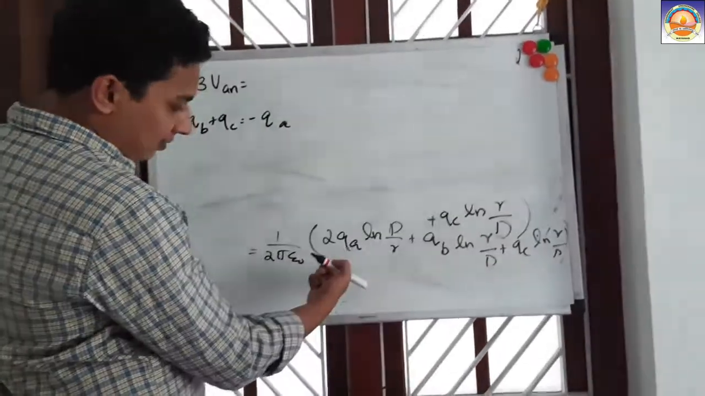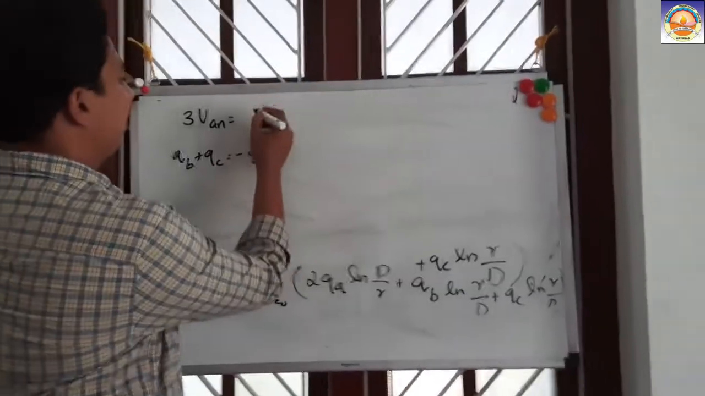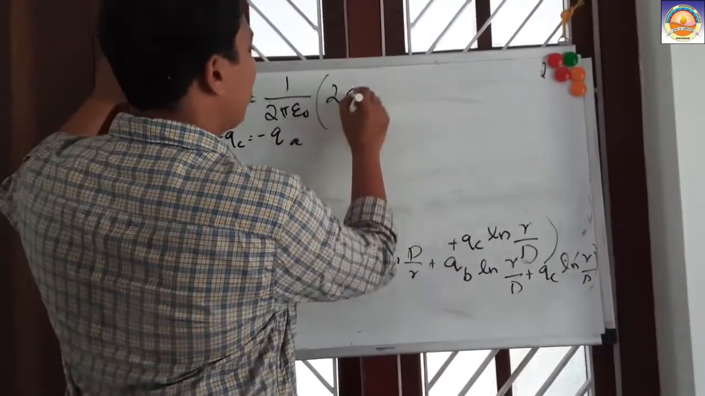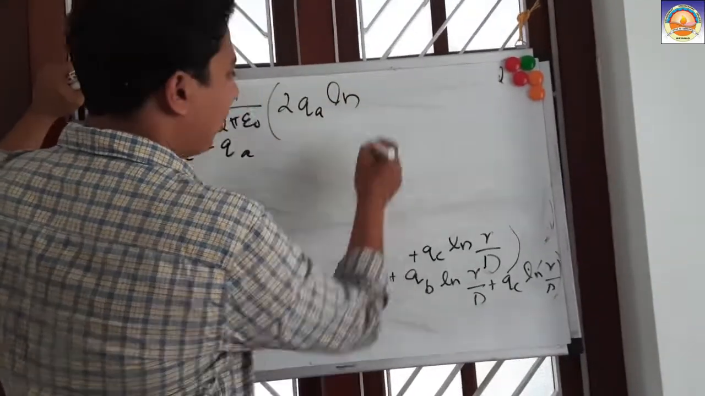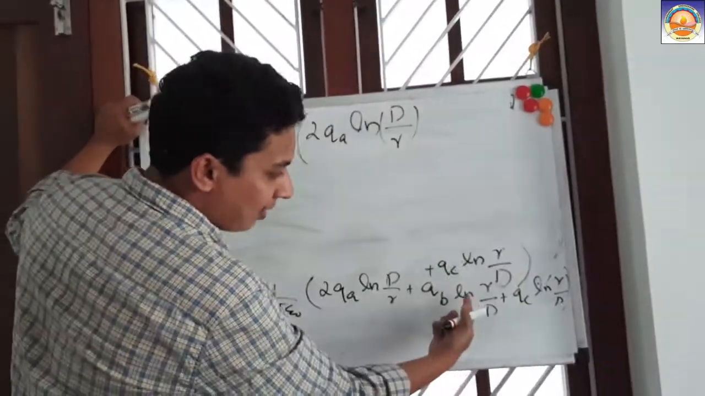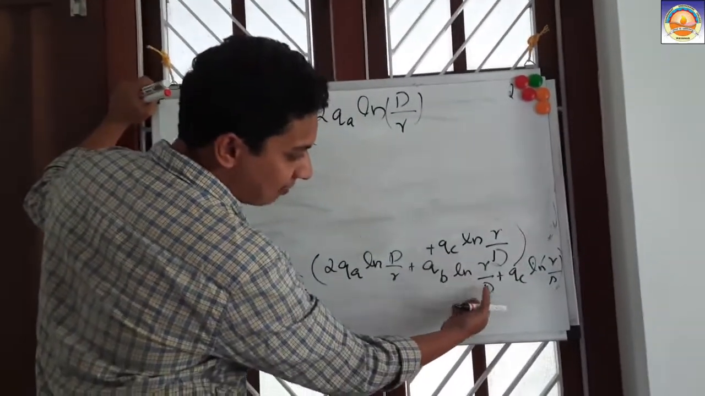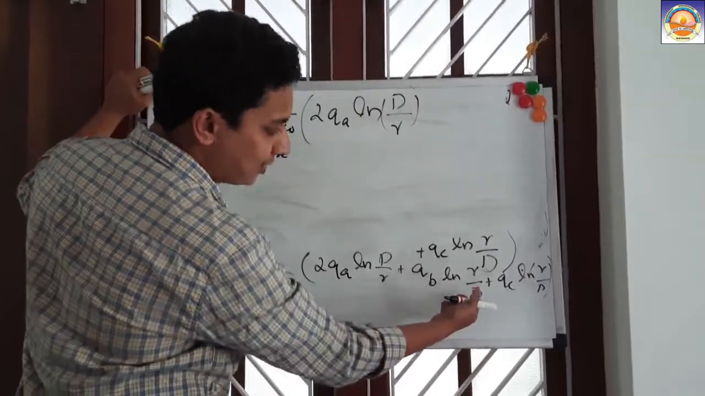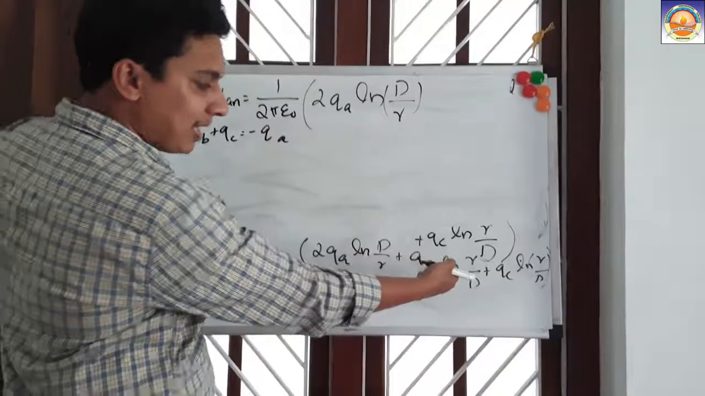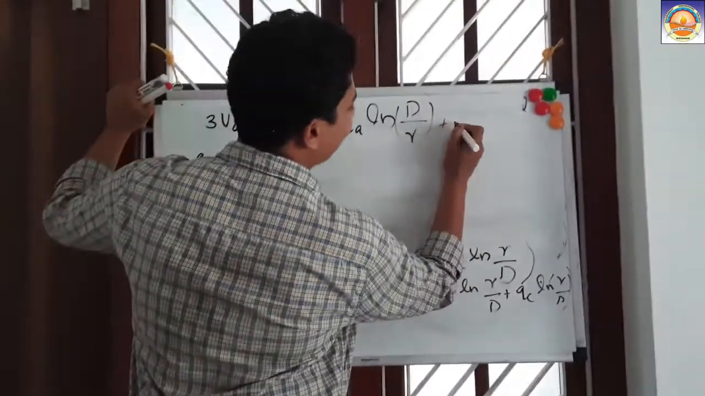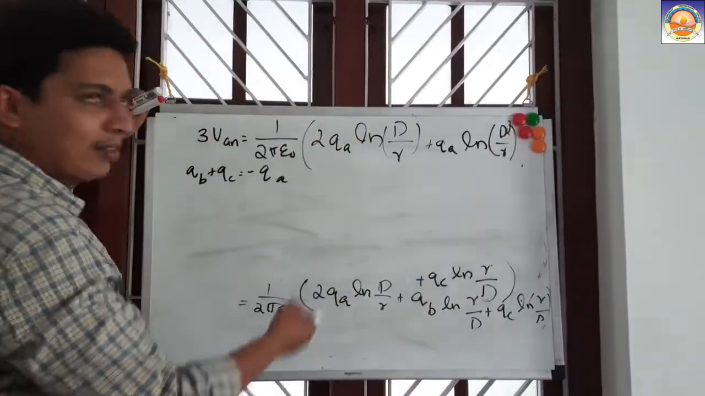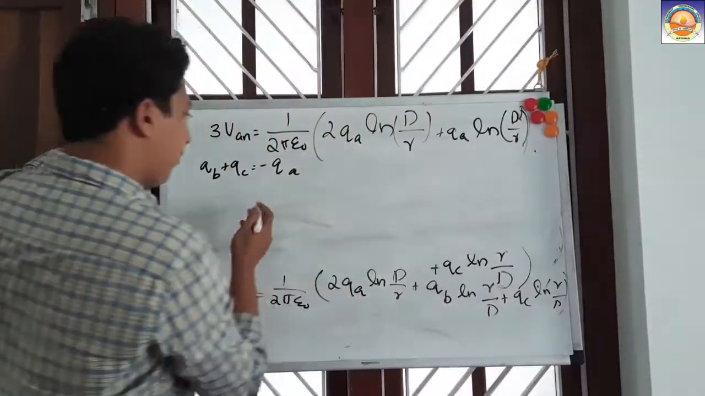So again this will become 1 by 2 pi epsilon 0 into 2QA ln of d by r, plus QB plus QC times ln of r by d, which is common in both cases. QB plus QC will become minus QA. If I take that minus inside the logarithm, then this r by d will get reversed, so that I will get QA into ln of d by r. Clear? So this is the complete equation for 3VA.